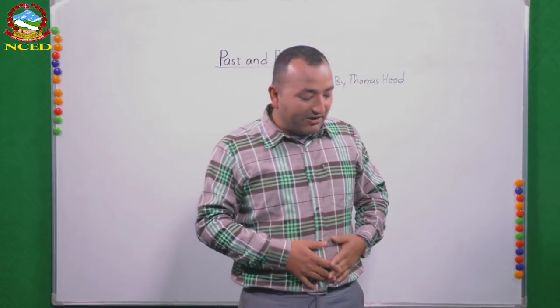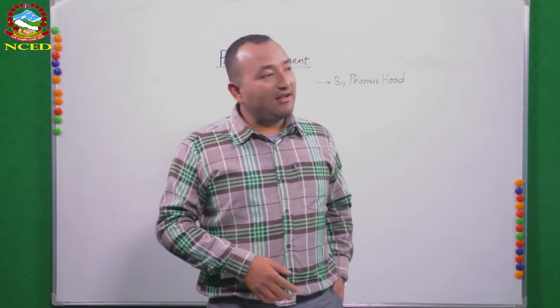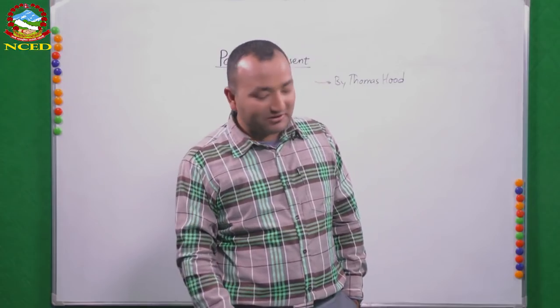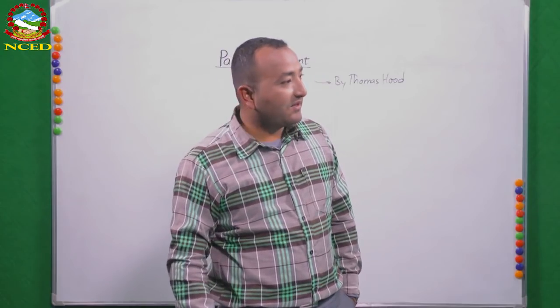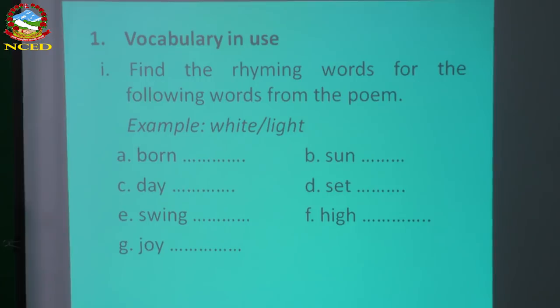So that is the poem, and now here we have got some exercises. We have very limited time, so please, very quickly, let's have a look at the screen again. In question number 1, vocabulary exercises, vocabulary in use, the very first question is, find the rhyming words. Rhyming words means a set of words having similar sounds.